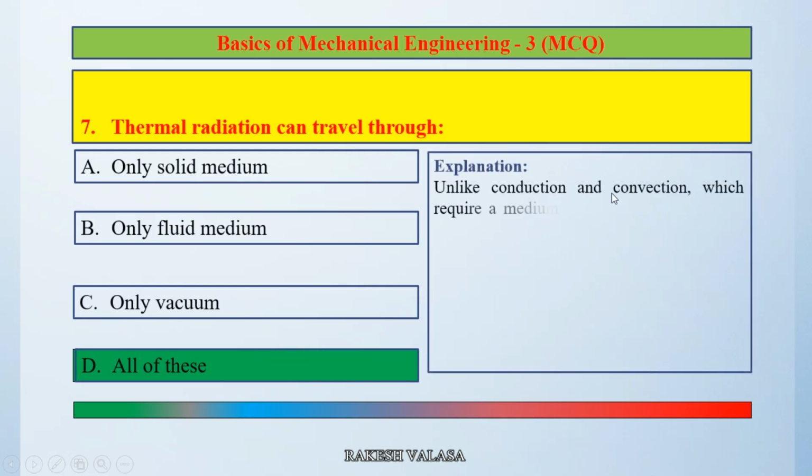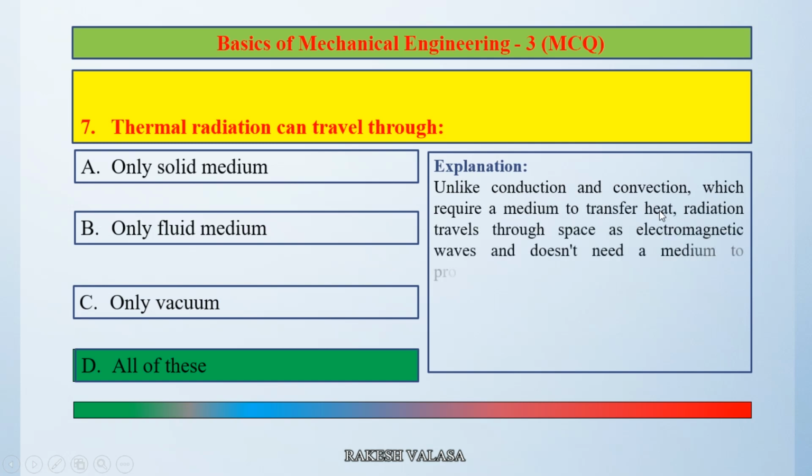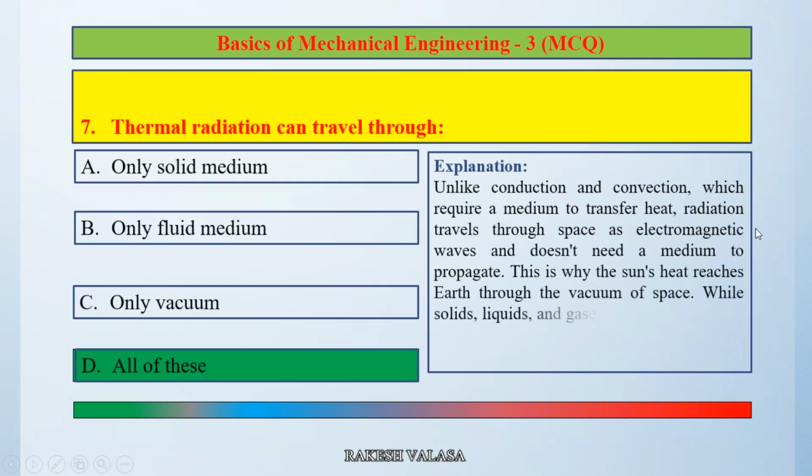Unlike conduction and convection, which require a medium to transfer heat, radiation travels through space as electromagnetic waves and does not need a medium to propagate. This is why the sun's heat reaches Earth through the vacuum of space, while solids, liquids, and gases can absorb and emit radiation. They are not necessary for its propagation. So the correct answer is option D, all of these.